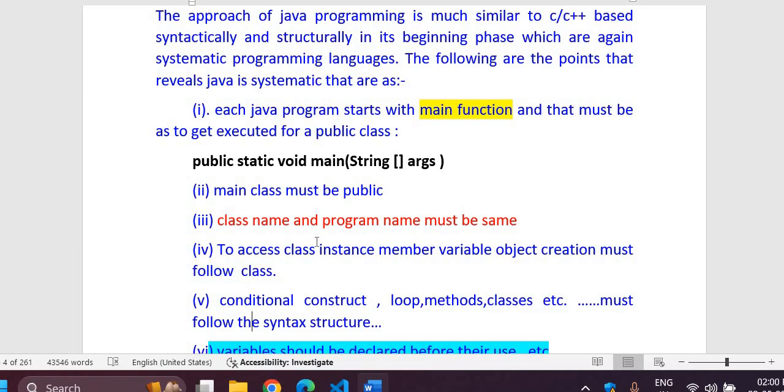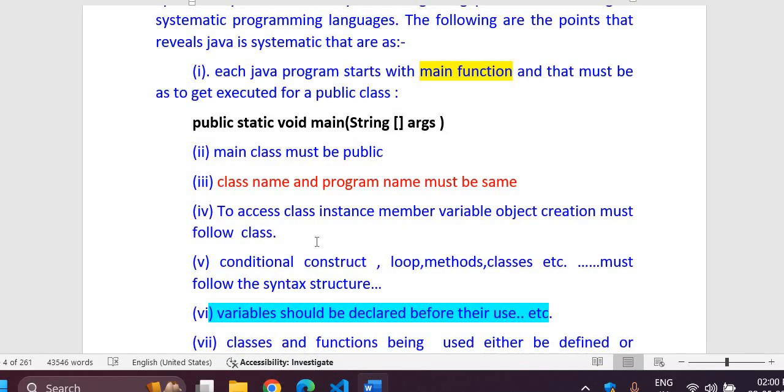To access class instance variables, object creation must follow the class. So it means when you are creating any object, you must have that class there, then only the object creation will be possible. If you are not using that class here and creating an object, it means you will have to import it, and then you can do it. That is another option. But otherwise, it is systematic, meaning the class must be there, then only your object creation will take place for that class.